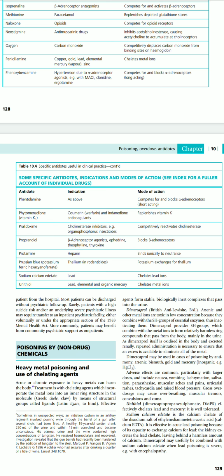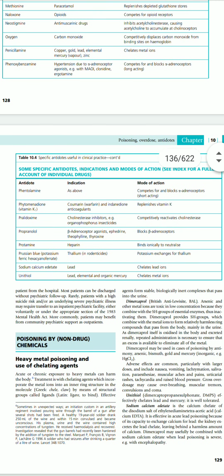Then if the substance is lead, in this case sodium calcium EDTA is given, which chelates to the lead ions and removes them. Then if elemental or organic mercury is there, then unithiol is the preferred antidote, which again chelates to the metal ion.